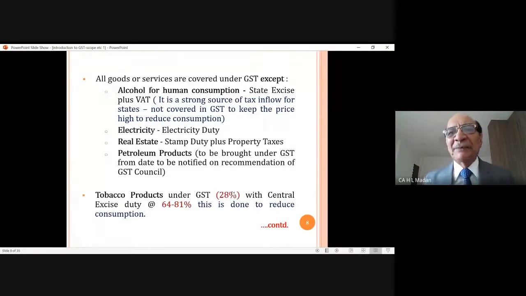This item has been kept outside GST and it is taxed under VAT of the state governments. State governments are entitled to collect tax on this, state excise duties and VAT.